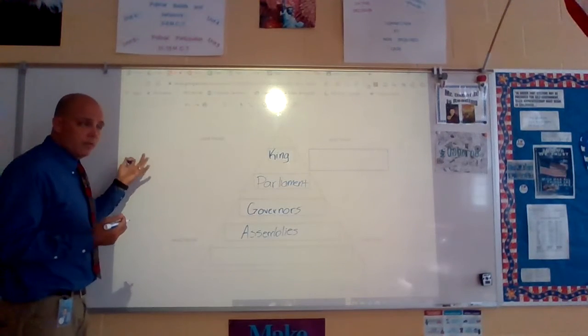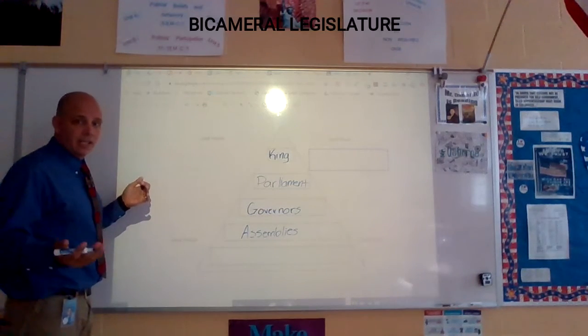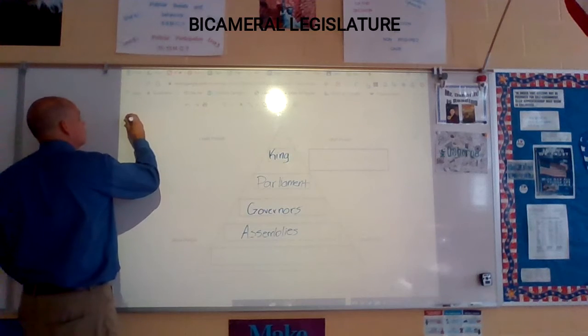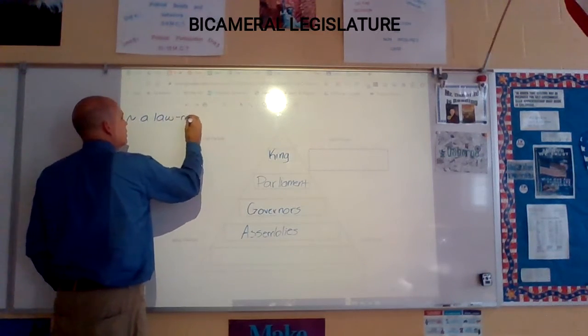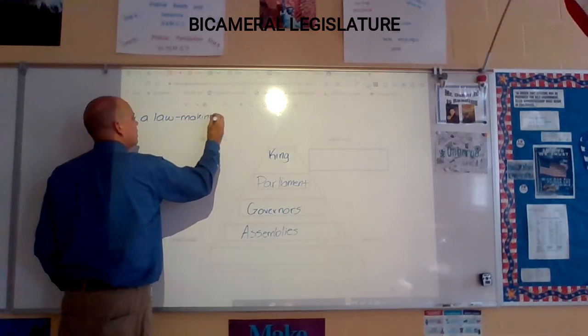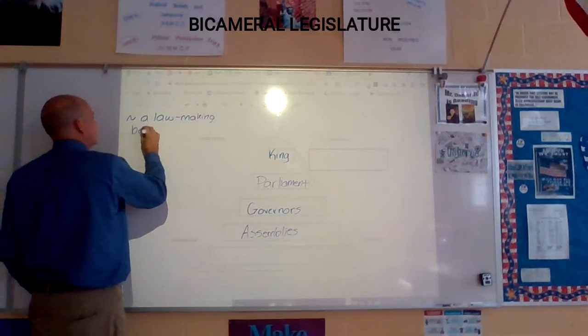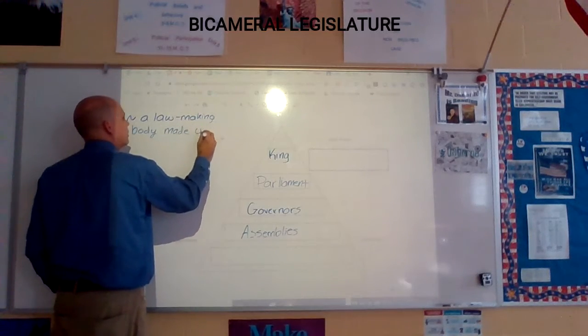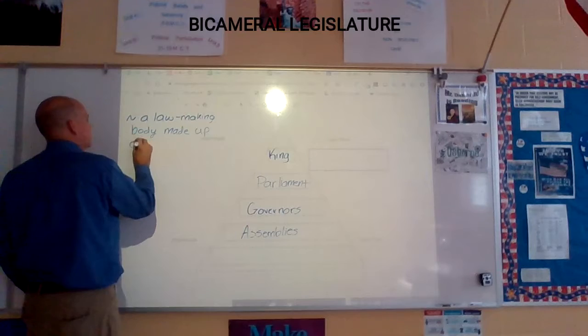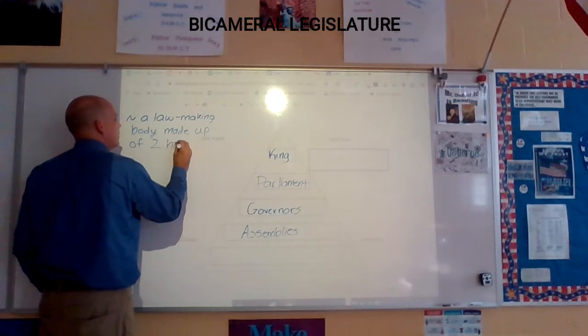And we're going to write this definition I'm going to put on the board for bicameral legislature. It is a law making body made up of two houses.